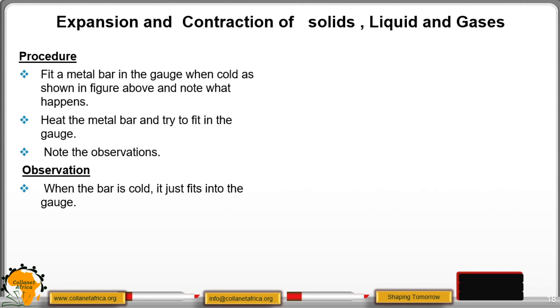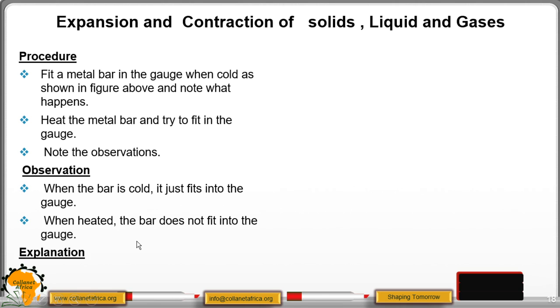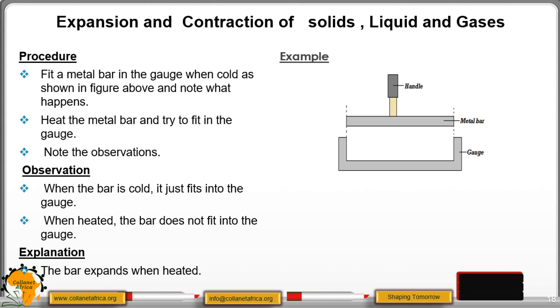In our observation, when the bar is cold, it just fits into the gauge. When heated, the bar does not fit in the gauge. So what is the explanation for that? The bar expands when heated, and that is why it is unable to pass through the gauge. Then we have an example here. We have the diagram, that is our bar and the gauge.